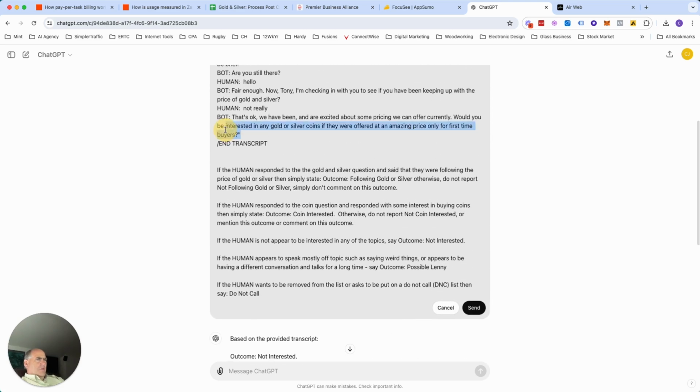So anyhow, that's a tip. But yeah, the one here was, this question was never answered. All the LLMs were tending toward, well, they didn't expressly say they didn't do it, so I added that they weren't interested. So I added, if they responded to this question and responded with some interest in buying coins, simply state it. So it made it so that they have to have responded to the question.